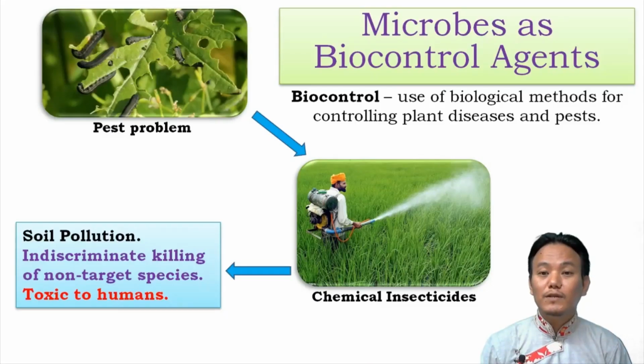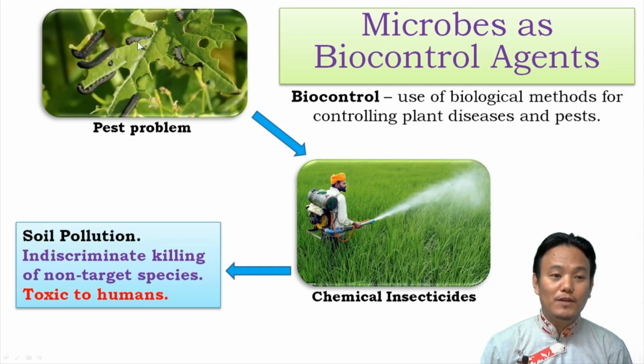So the first one is microbes as biocontrol agents. What do we mean by biocontrol? Biocontrol means use of biological methods for controlling plant diseases and pests. Let us take an example of a pest problem. Look over here in this particular picture.